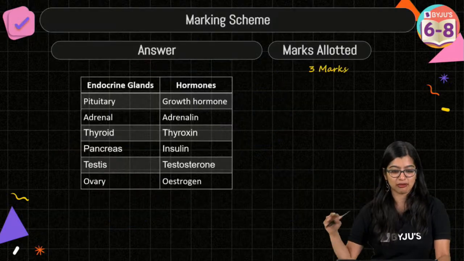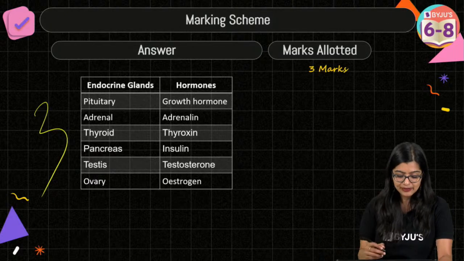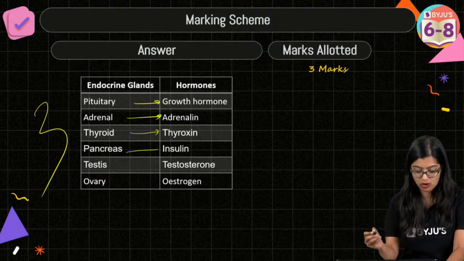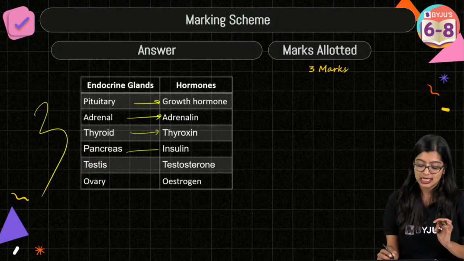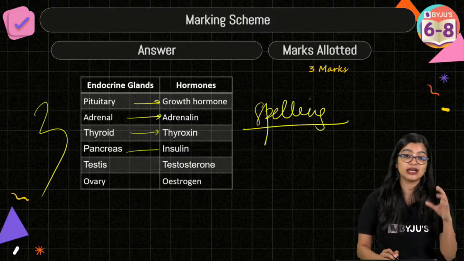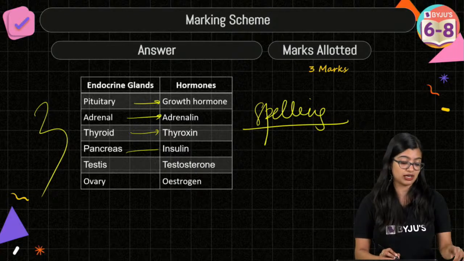Microorganisms, more or less the same. It's just different ways. So 3 marks for writing this. Okay? Pituitary, growth hormone, adrenal, adrenaline, thyroid, all of this. But one thing, spellings. Okay? If you have a spelling mistake, I will cut half a mark. Alright? As a teacher, if you give me your paper, I will cut half a mark.